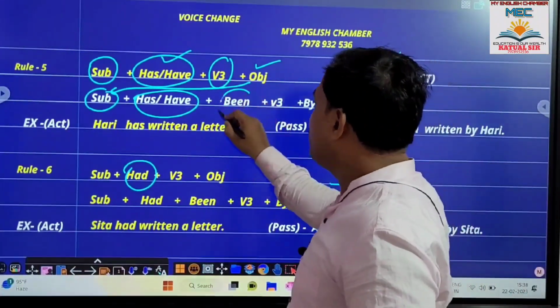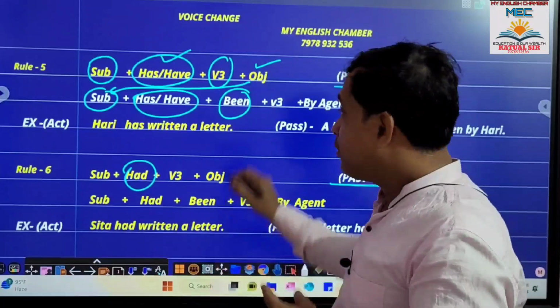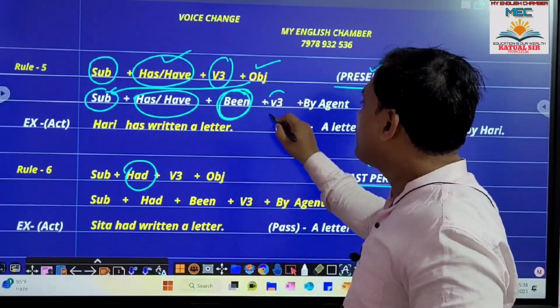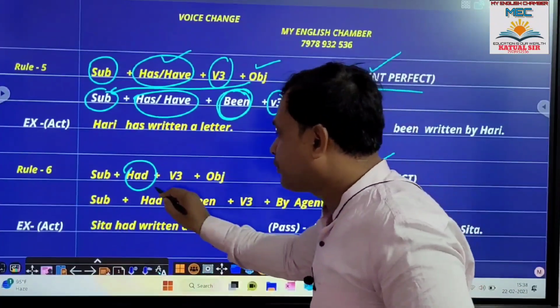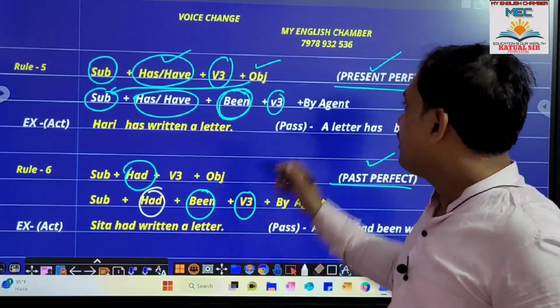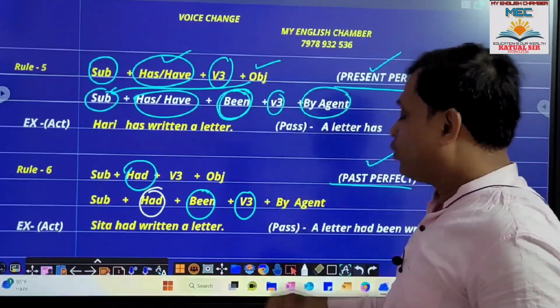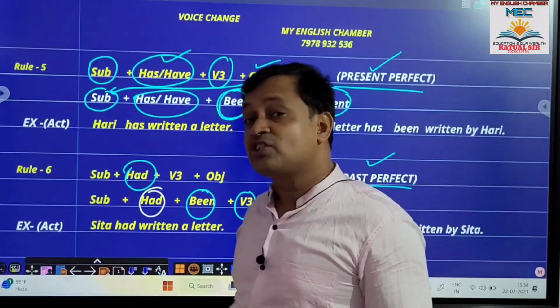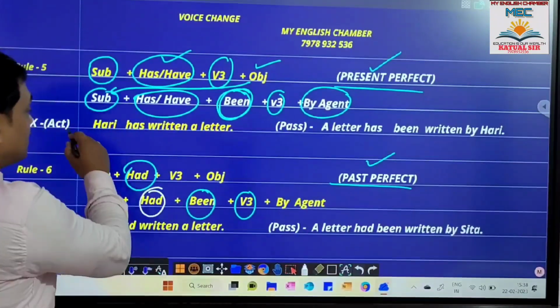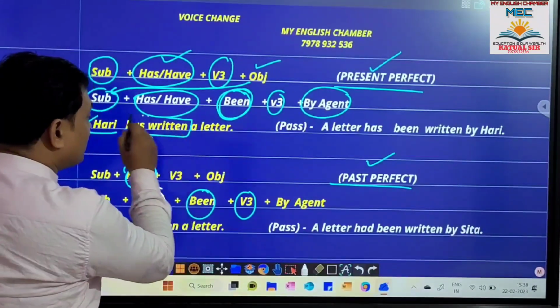Been will be placed. Clear? After has or have, been will be placed, then V3. Similarly, look at here. After had, been will be placed, then V3. And then by agent, we will know whether by agent is necessary or not. We will discuss later. The question is here, Hari has written.